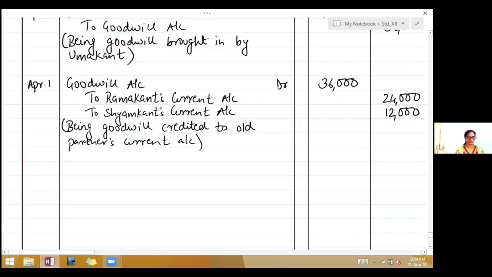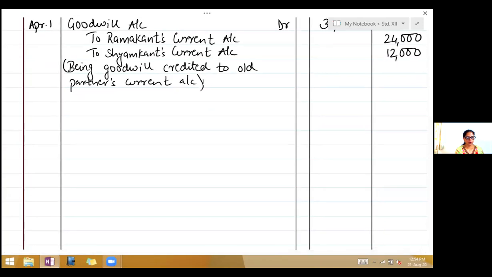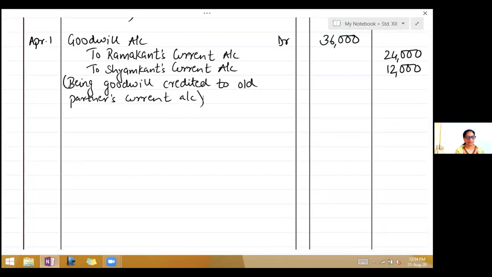Now the next adjustment is for RDD and the decrease in the assets. So what we have done in profit and loss adjustment, we give a combined entry there.